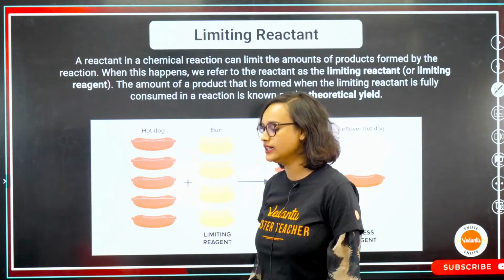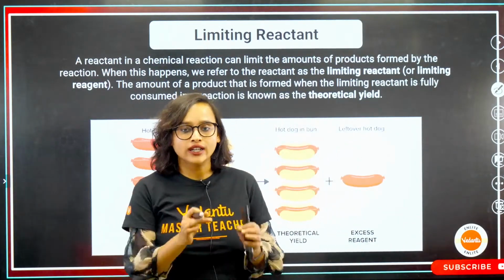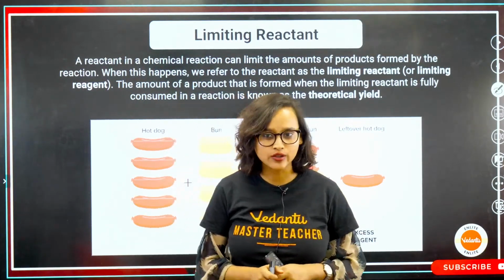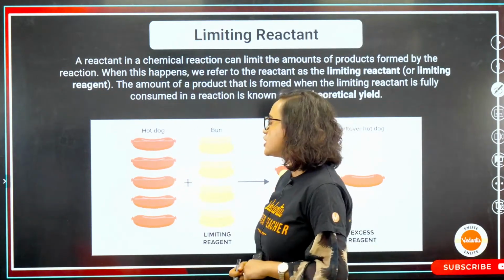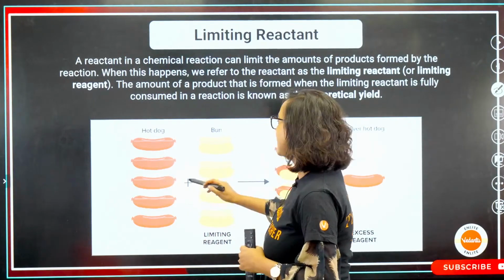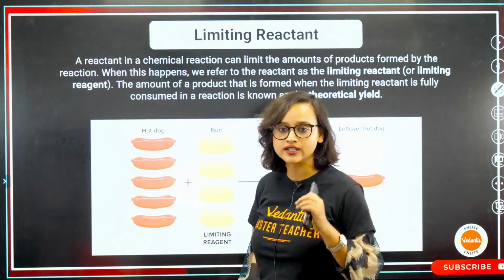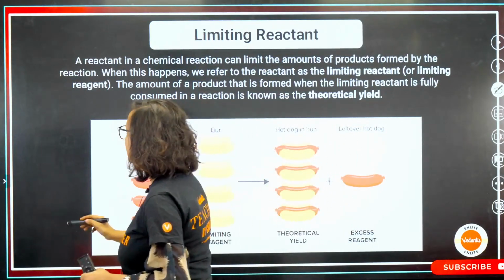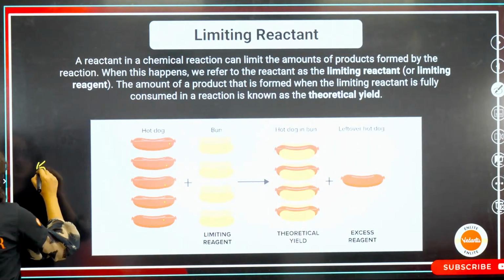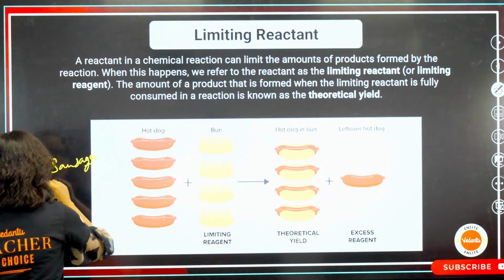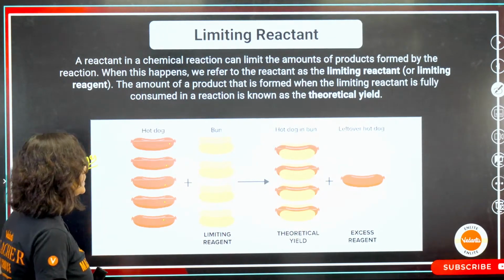Now let's understand the limiting reagent. How about let's try to make a hot dog. Let's say that I have 1, 2, 3, 4, 5 sausages. I have 5 sausages. Can you see it here? But how many buns do I have?